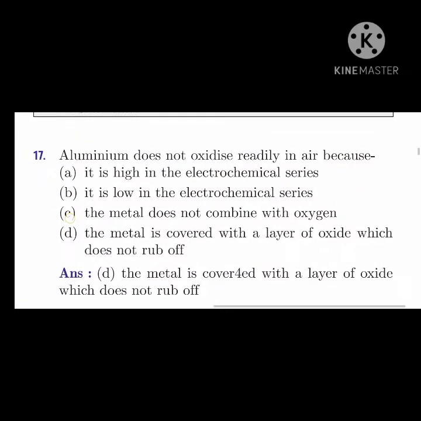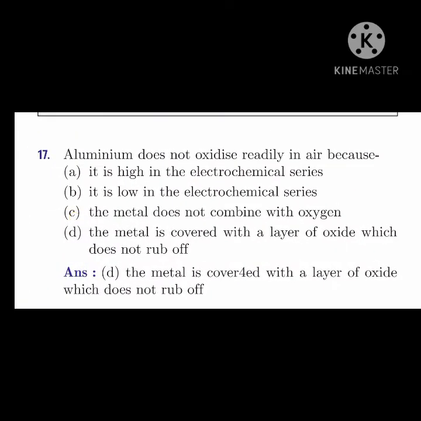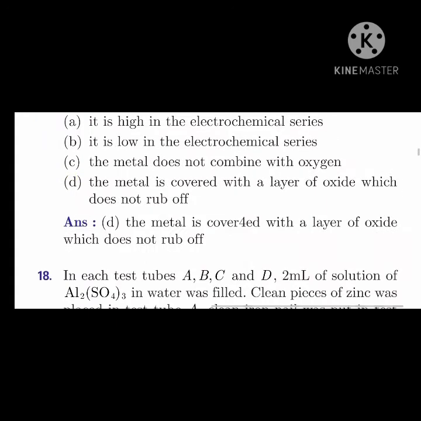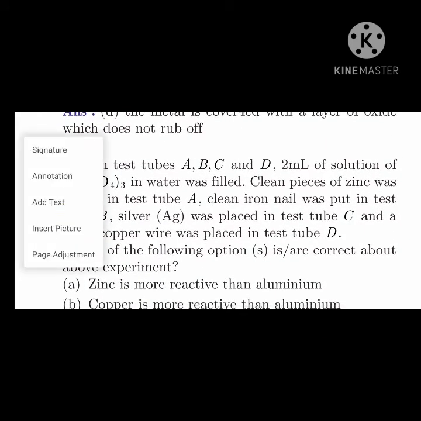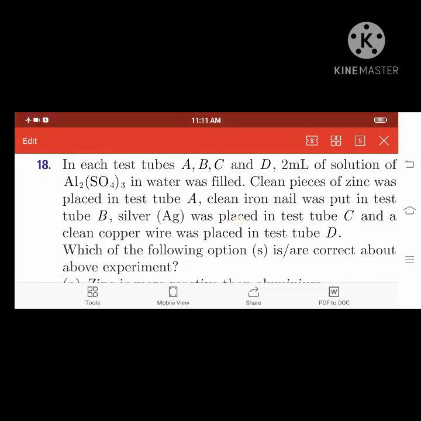Aluminum does not oxidize readily in air. Why? Is it because it is high in the electrochemical series? It is low in the electrochemical series. Does the metal not combine with oxygen? Or is the metal covered with a layer of oxide which does not rub off? Okay, so option D: the metal is covered with a layer of oxide which does not rub off. Here, lastly, we shall discuss only 20 questions for the day.